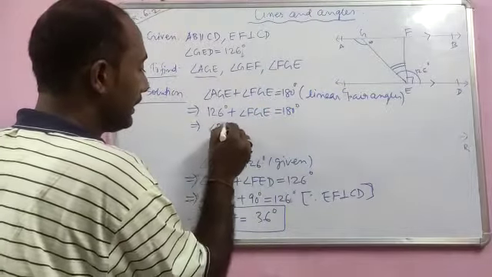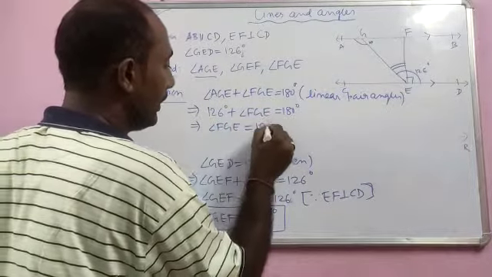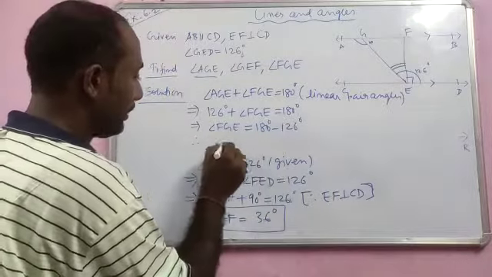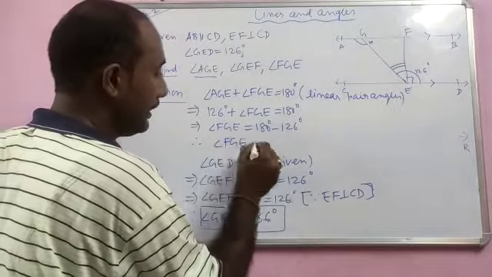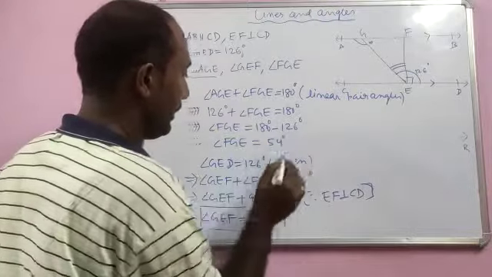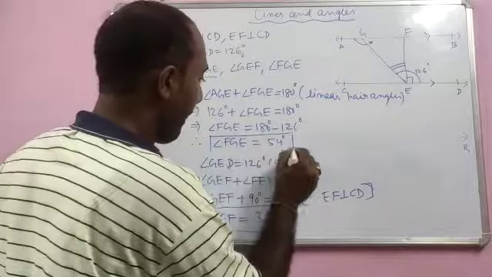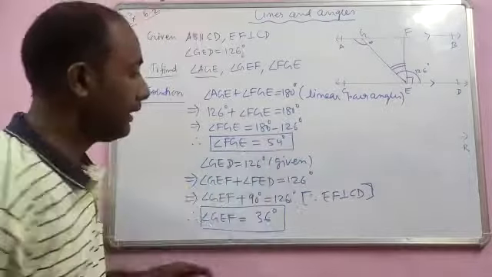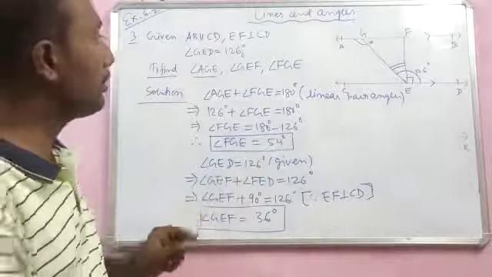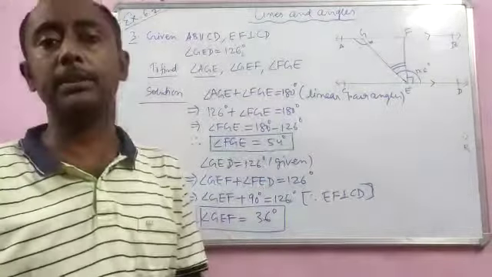So this implies angle FGE is equal to 180 degree minus 126 degree. Therefore angle FGE is equal to 54 degree. So 10 minus 6 is 4, and 7 to 5. So this is how to calculate the angles for this particular question.